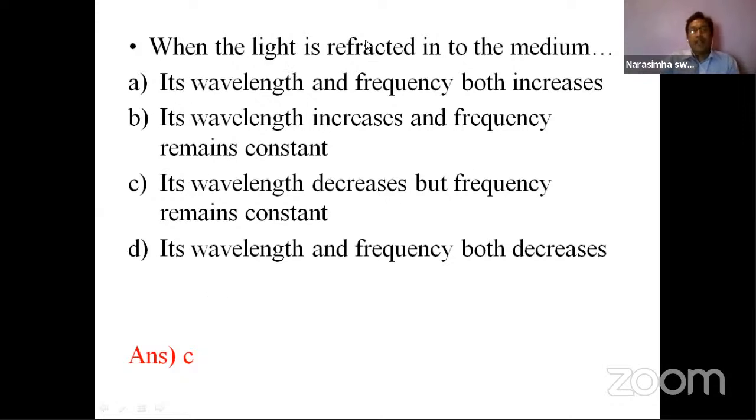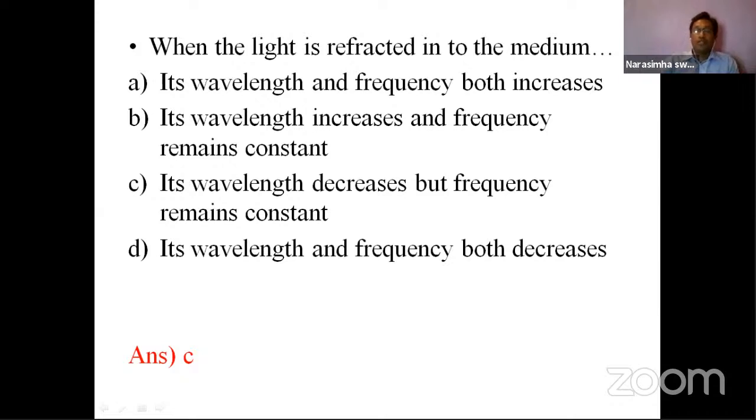Refraction takes place when the light enters a denser medium. A denser medium means more dense particles will be there in that medium, so definitely the velocity of the light ray decreases.